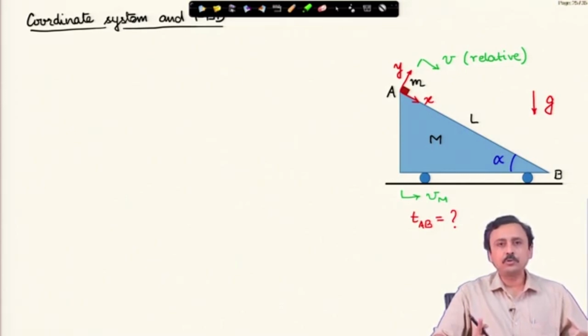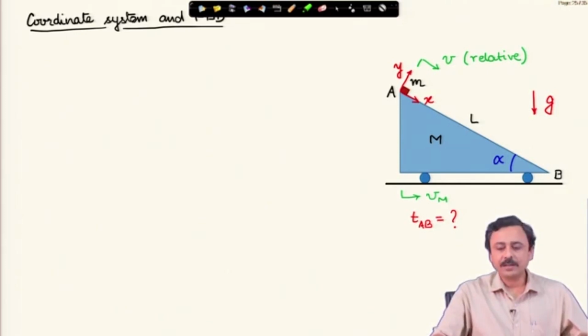Now, we are going to choose a convenient coordinate system. As I have mentioned, I choose x y which is fixed to the wedge. Wedge can move, wedge can accelerate. So, this x y is a non-inertial reference frame, but I must represent everything as seen by an inertial observer, using the frame directions x y as shown.